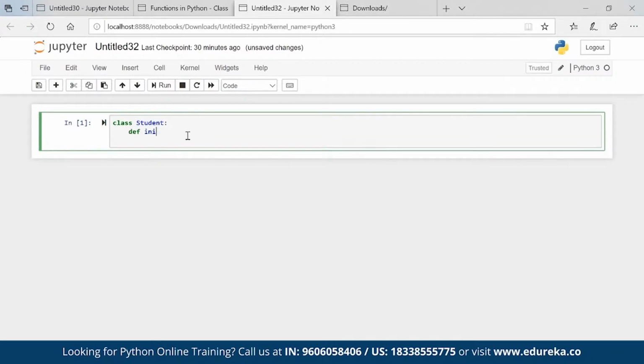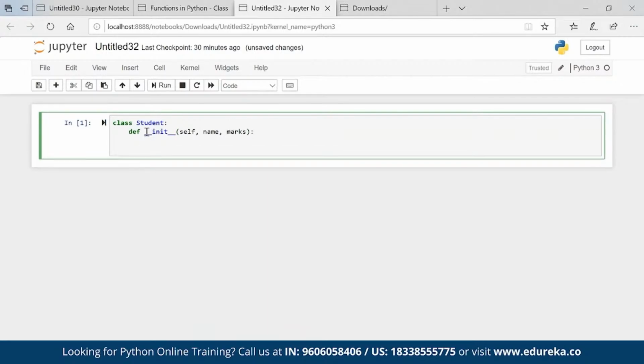def __init__(self, name, marks). Now what is an init? Init is nothing but a constructor.